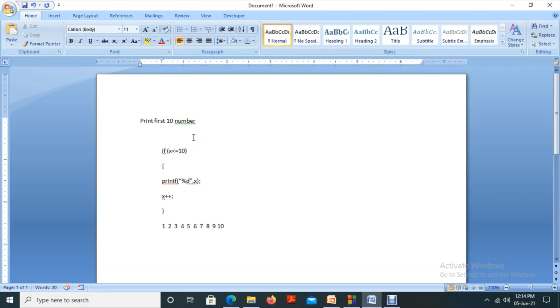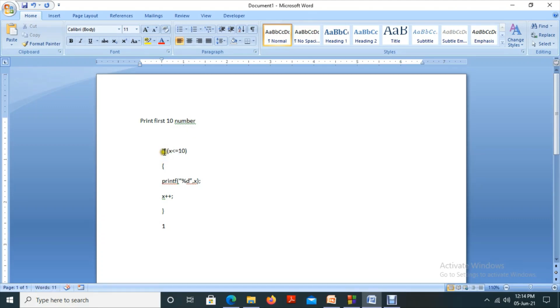This is the output that we need in the output screen. But if we are using the if statement, we will get only 1 as the result. 2, 3, 4, 5, 6, 7, 8, 9, 10 will not get printed in the output screen. Why? Because we used if, which is a statement used to execute only once.